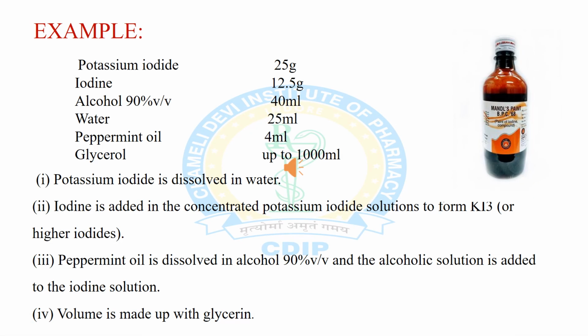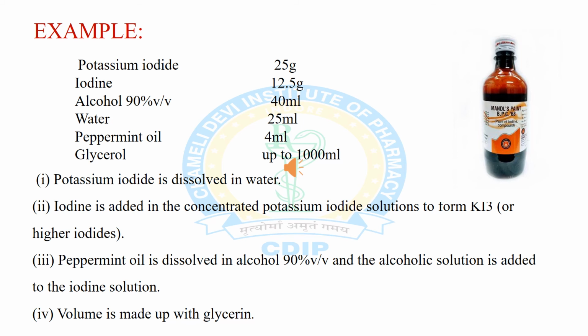Now the example of throat paint. We have to prepare and dispense 1000 ml of compound iodine throat paint. The ingredients are potassium iodide, iodine, alcohol 90% volume by volume, water, peppermint oil and glycerine or glycerol.